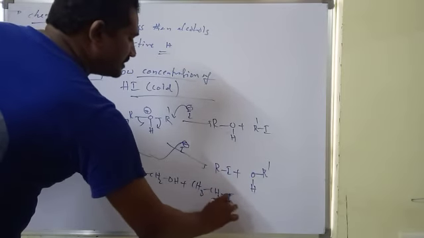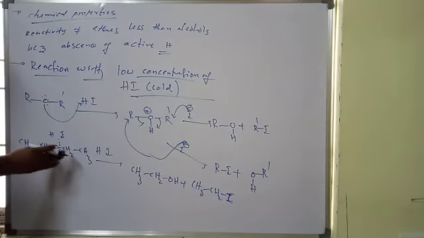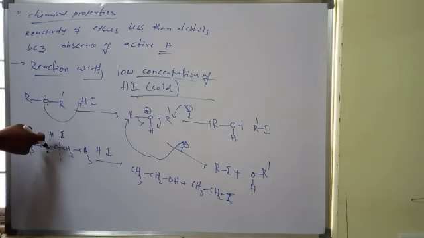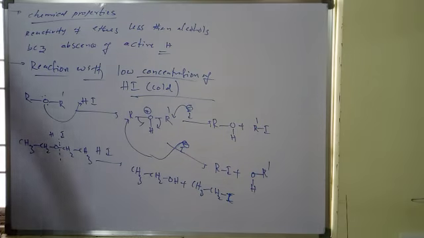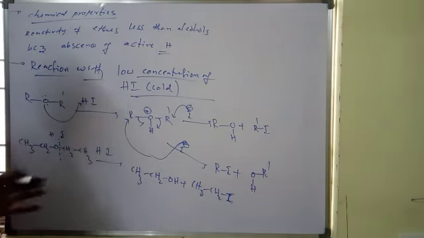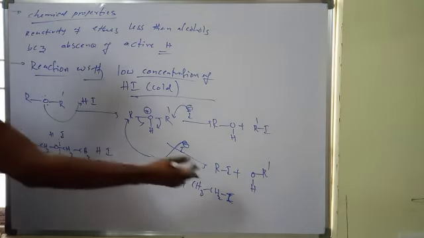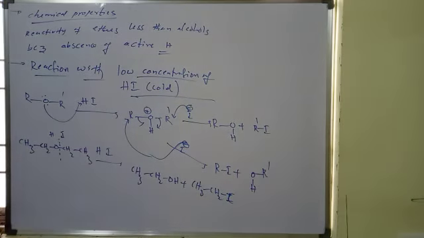Iodine may attack this side, hydrogen may attack that side, there is no problem. The same products are formed, ethanol and ethyl iodide.